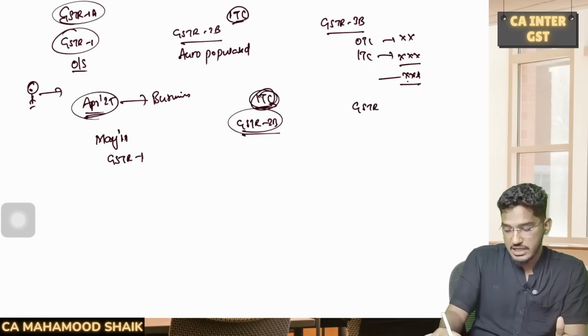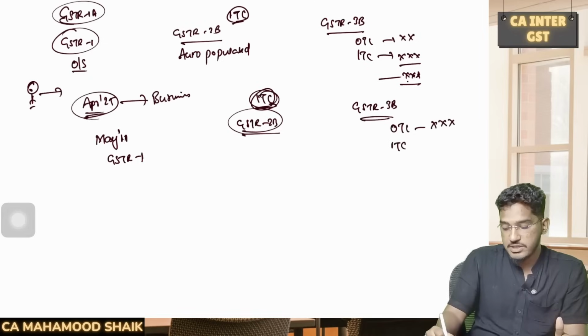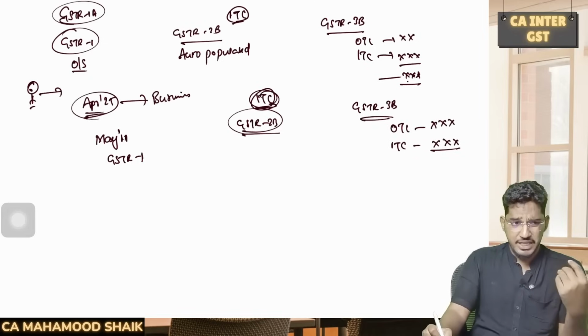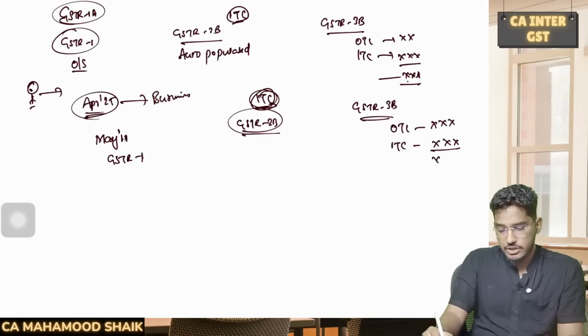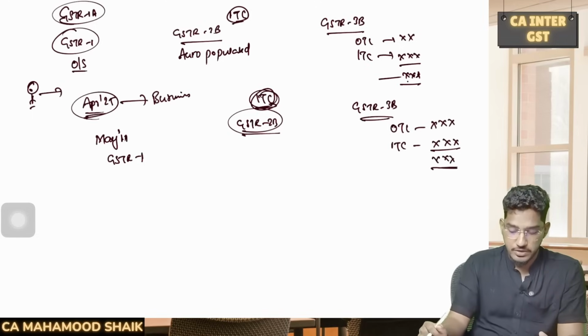Then I will file GSTR 3B. In the GSTR 3B, I will say, as per my GSTR 1, this much is my output tax liability, and as per GSTR 2B, this much is my input tax credit. I will do the adjustment, and if any extra amount is required to be paid, that amount I will pay through my GSTR 3B. Okay.